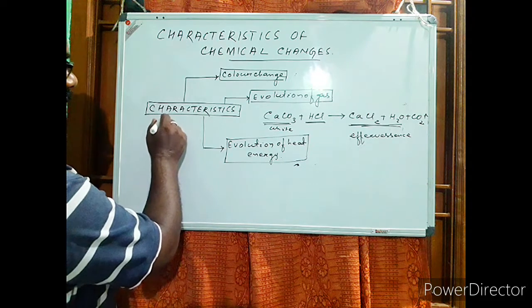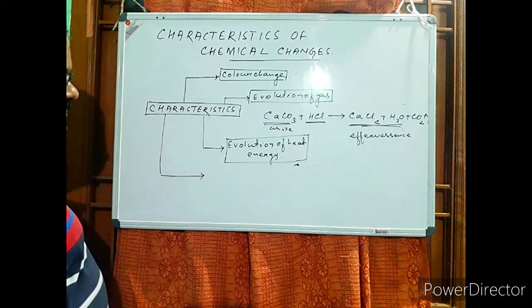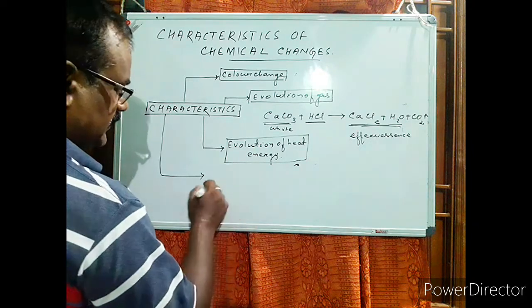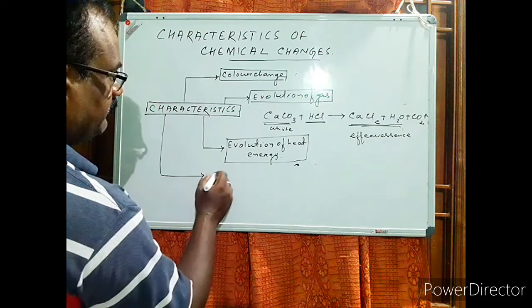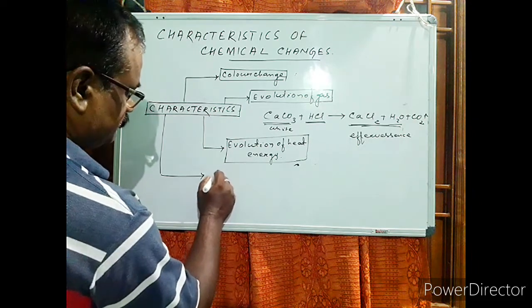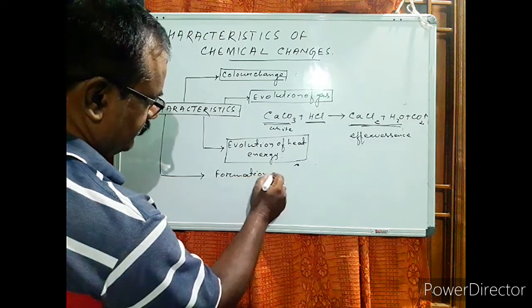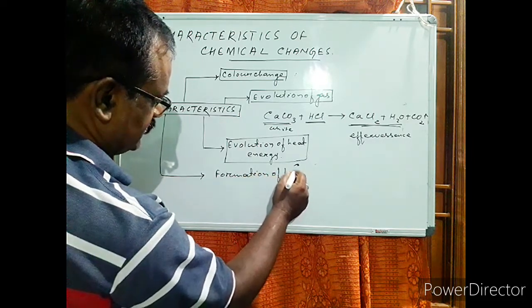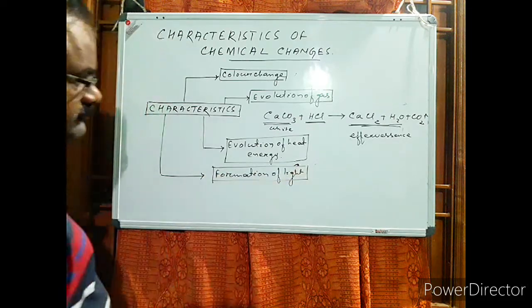The fourth one: in some cases we will find that there will be the formation or evolution of light energy.